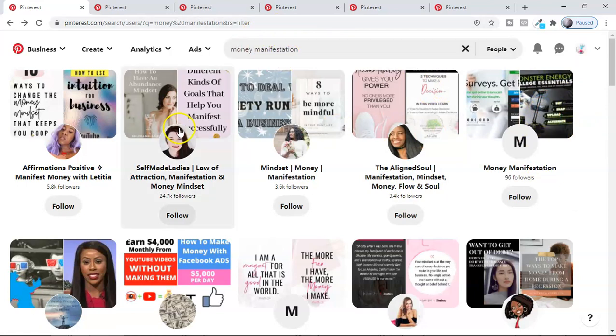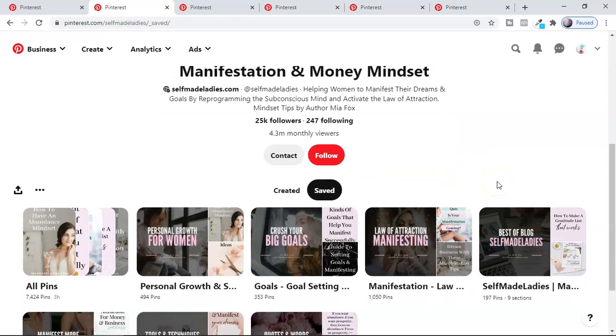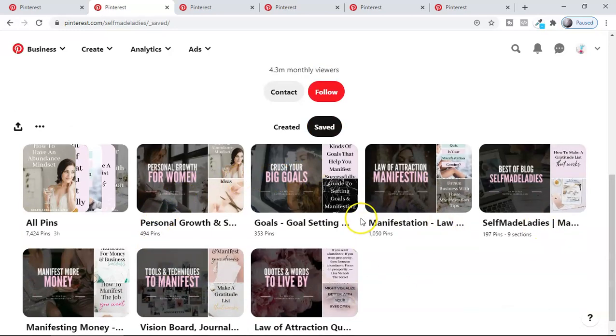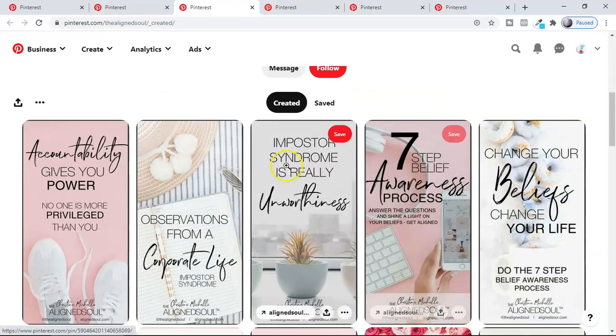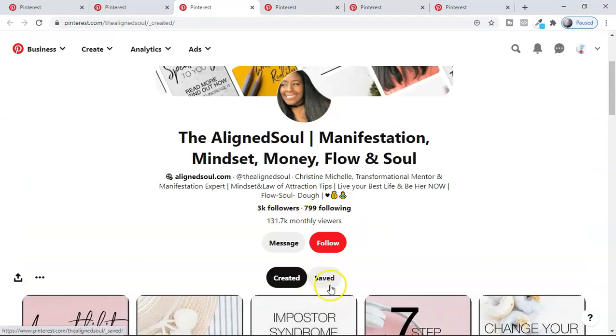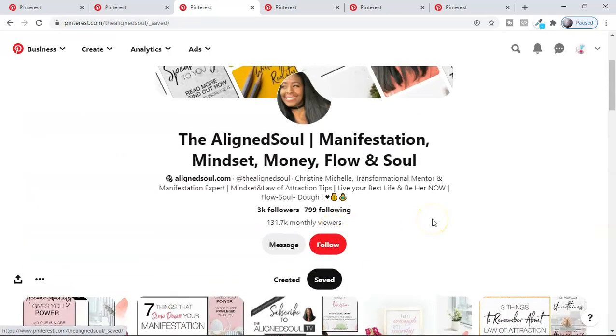And what I'm going to do is literally go to these 5 best ideal accounts and see what kind of posts they make, how they are creating the boards, and how they are ranking. This will give you a lot of ideas if you're a beginner. So look at this, the kind of boards they're creating. As well as you can see in this manifestation mindset, which will give you some idea of how to do it. Look at these pins they are using, so that I can create my own account like this. So I'm going to follow 5 ideal accounts here.